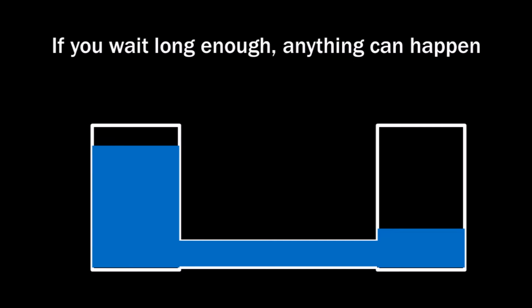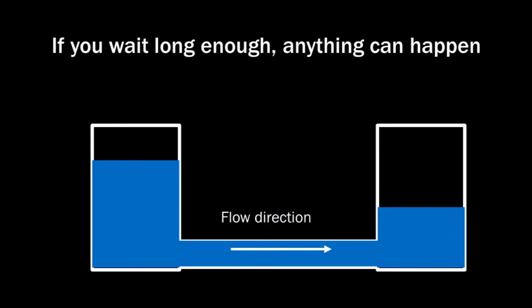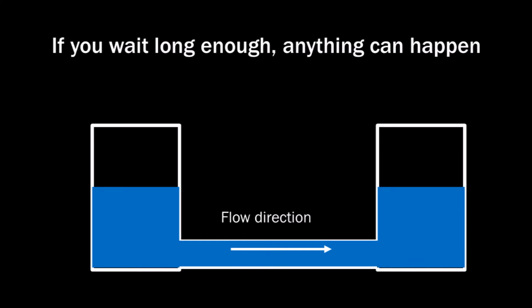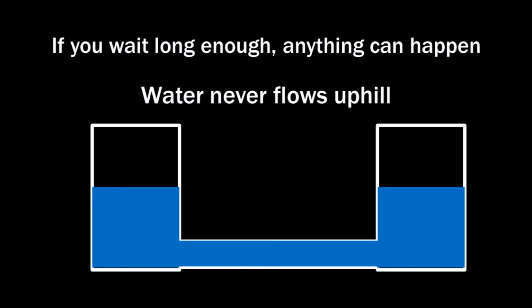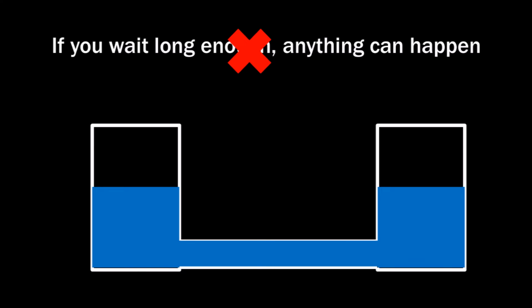Take 2 cups of water. Fill one of them with a lot of water and another one with a bit of water. Then connect them with a little tube at the bottom. Then the water will flow from the more filled cup to the lesser filled cup. And that will continue until there is a balance. We can wait billions of years, but the water will never flow uphill. So no, it's not true that anything can happen given enough time.